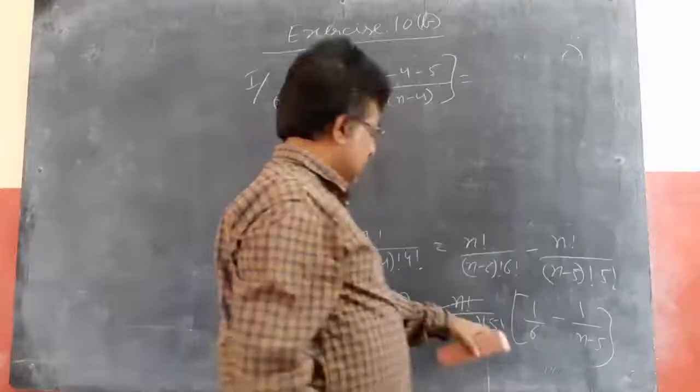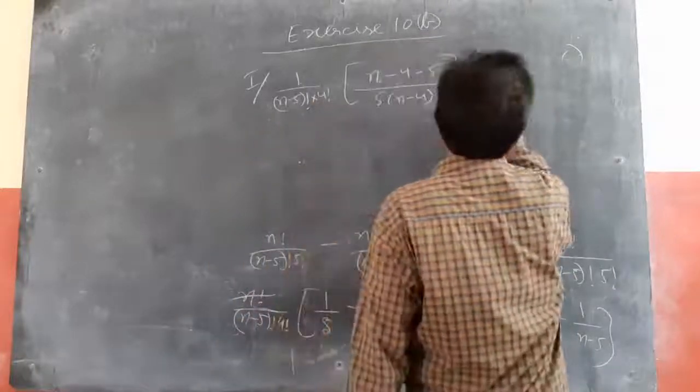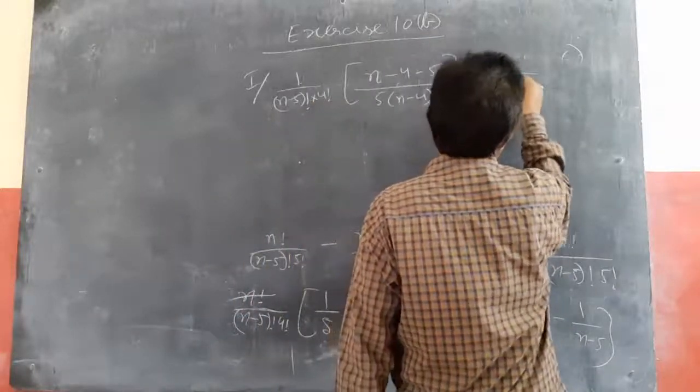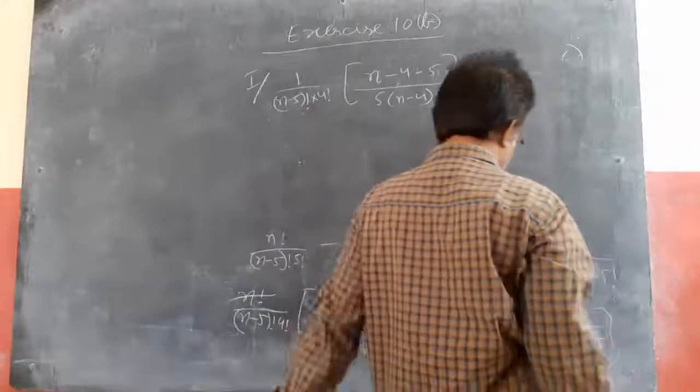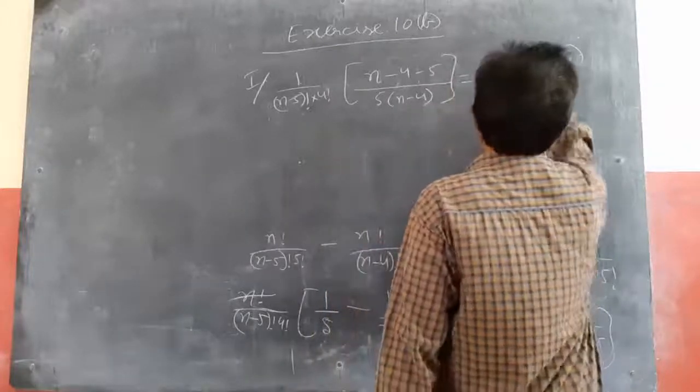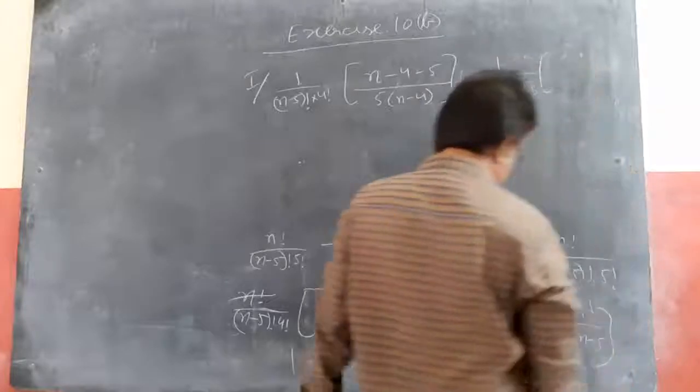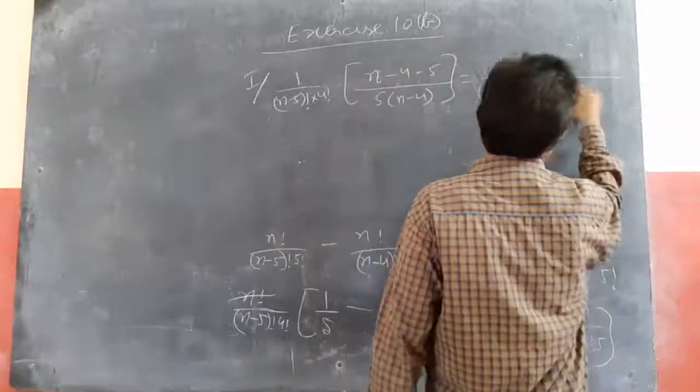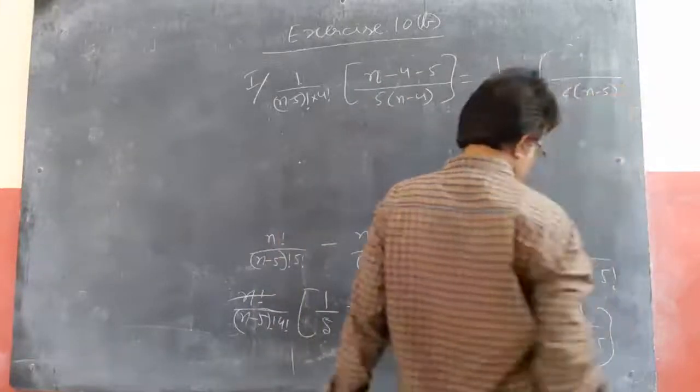Equal to, on this side, 1/((n−6)! 5!) as this, and the LCM of these two is 6(n−5).